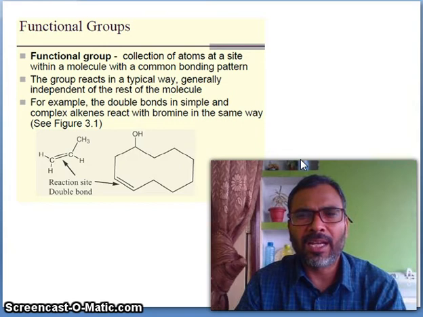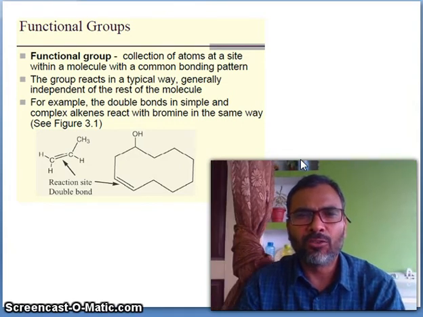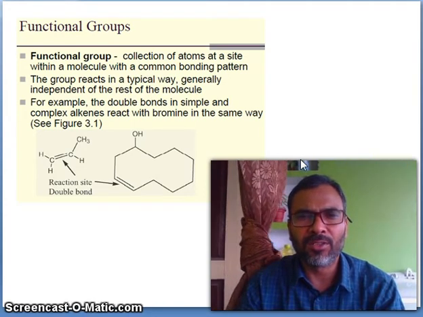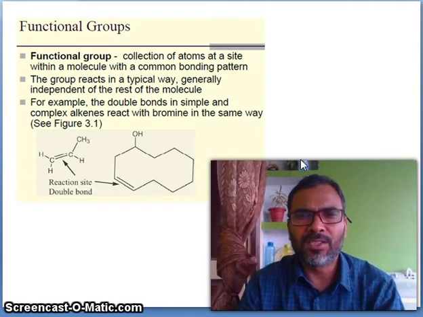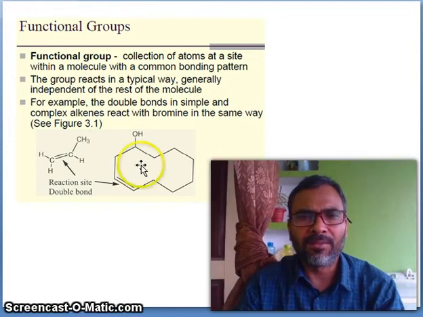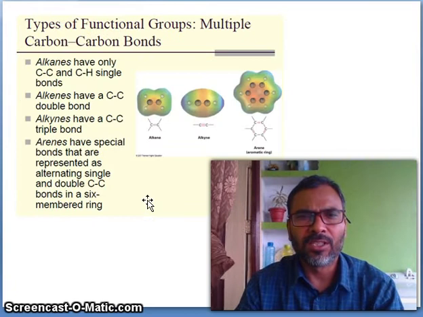A collection of atoms at a site within a molecule with a common bonding pattern. A group reacts in a typical way, generally independent of the rest of the molecule. For example, the double bond in simple and complex alkenes reacts with bromine in the same way. You see here, this is a double bond and this is a double bond.